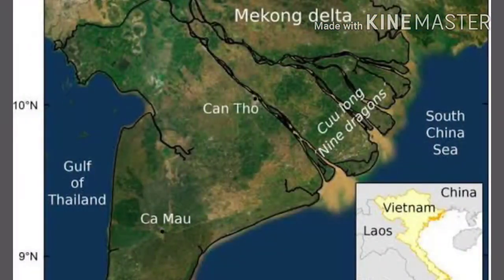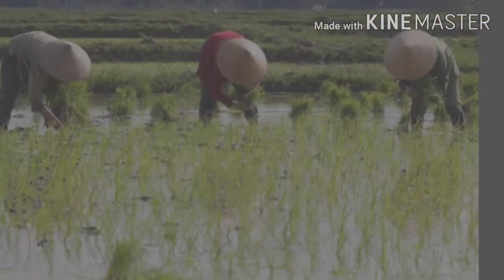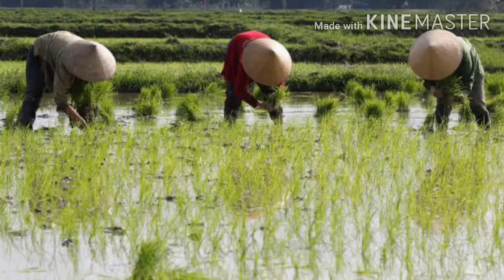The French government also made use of forced labor. Forced labor, we already learned, means laborers doing work under force. It was also called bonded labor. So the French government, with the help of forced labor or bonded labor, made vast cultivation of rice and rubber in the Mekong Delta.